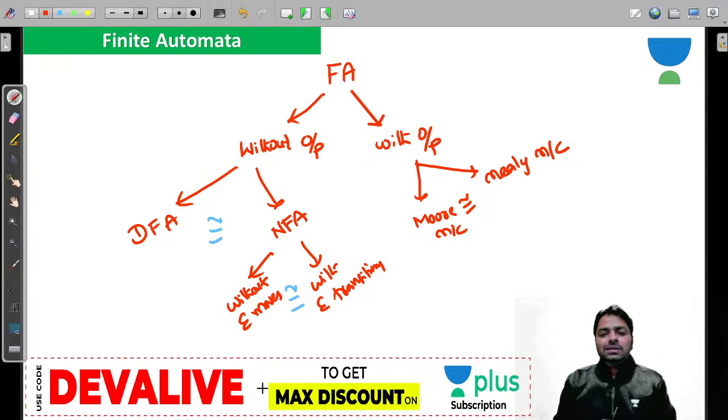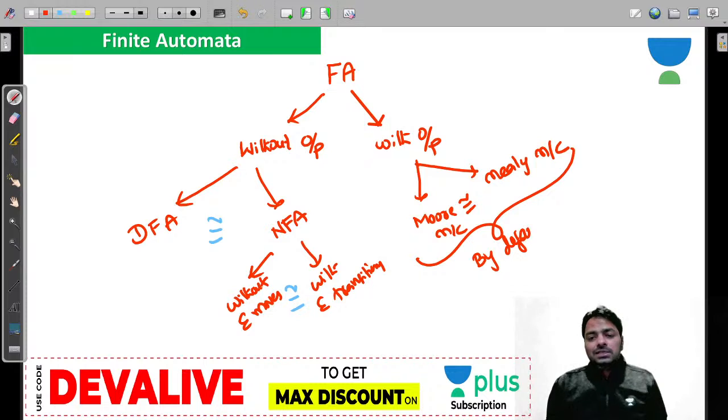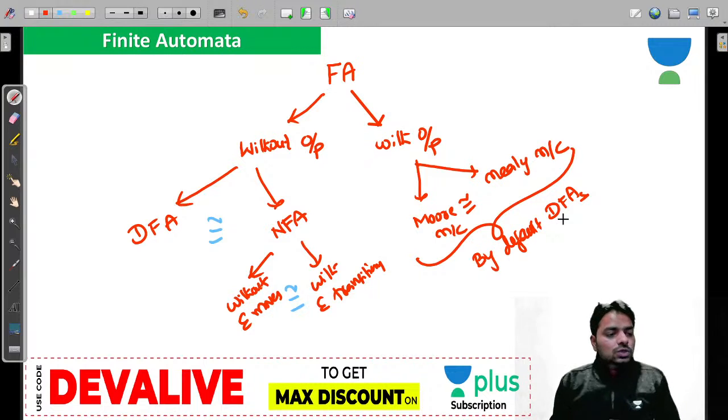Everything you can design here. These two you can design deterministically or non-deterministically, but by default they are DFAs. By default these two machines are DFA. Okay, so this is the first important fact, by default, but you can also design them using non-deterministic nature. Should not forget about that.